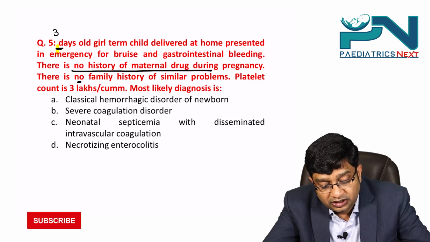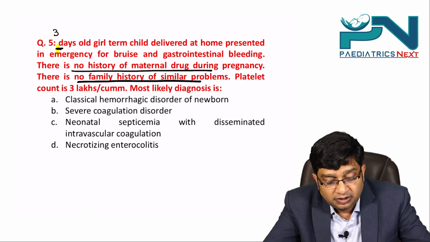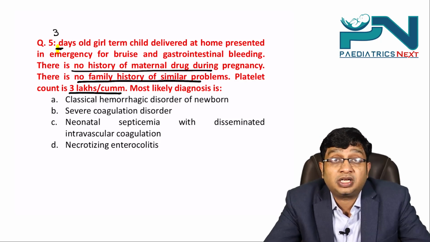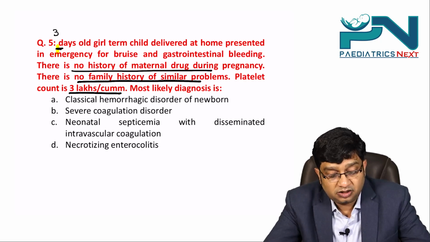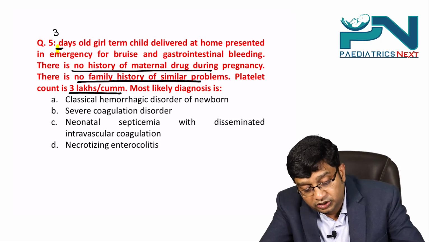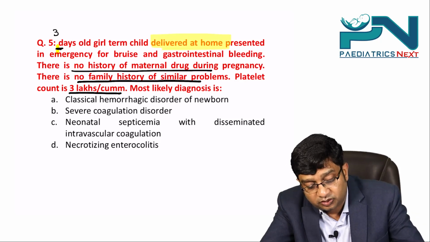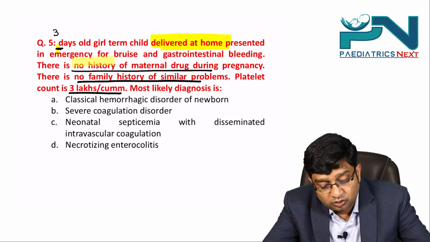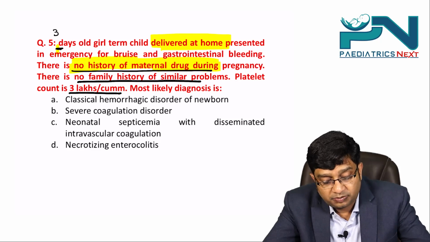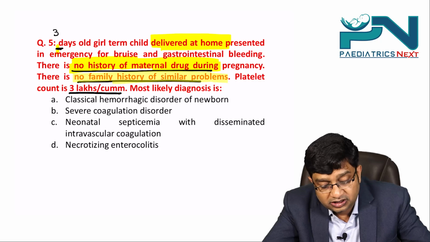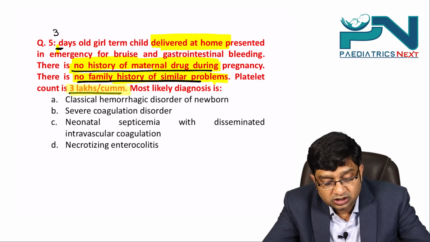There is no family history of similar problems. Platelet count is 3 lakhs per cubic millimeter. Most likely diagnosis is? The one clue they have given is the child is delivered at home. Secondly, there is no history of maternal drug use during pregnancy, no family history, and platelet count is normal.